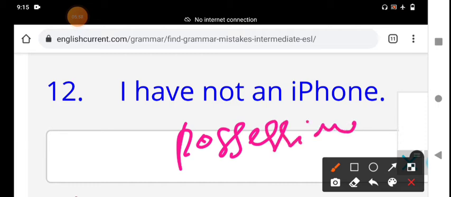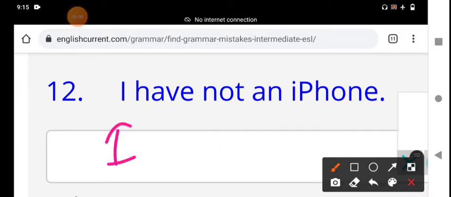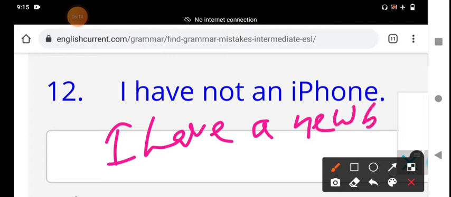The verb have, present simple affirmative, for example: I have a new bike. This is a positive, affirmative sentence.